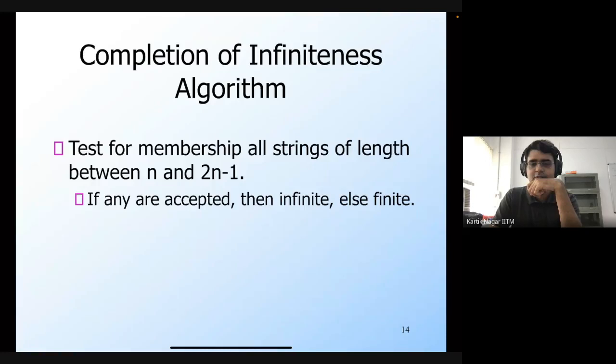So this depends on the size of the alphabet. Sigma to the power n is the total number of strings of length n, but we are checking for strings between n and 2n minus 1.